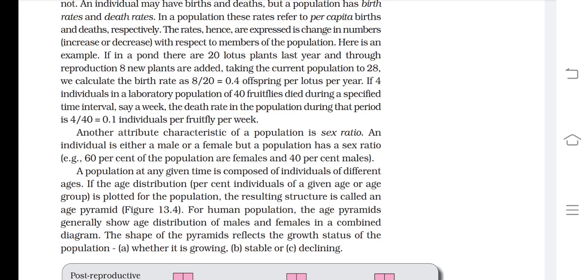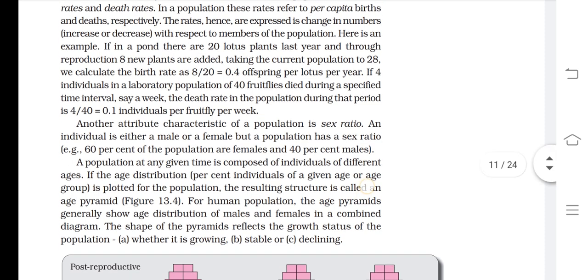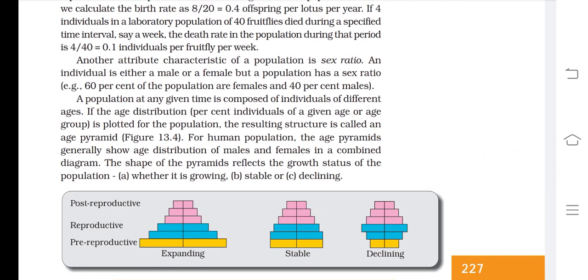Now there is the entry of the third attribute, which is known as sex ratio. An individual is either male or female, but a population has a sex ratio. And now the fourth one is about age distribution, meaning the age pyramid. What is the age pyramid? A population at any particular given time is made up of individuals of different ages.